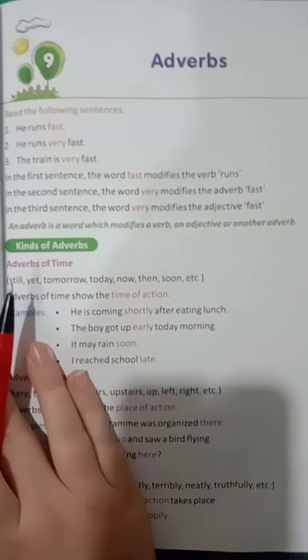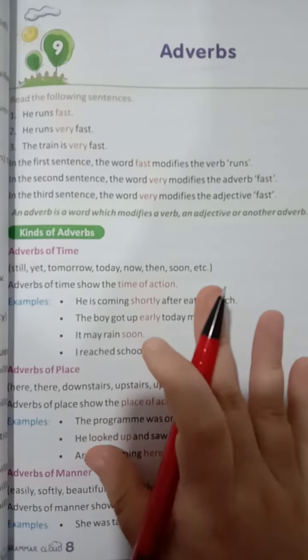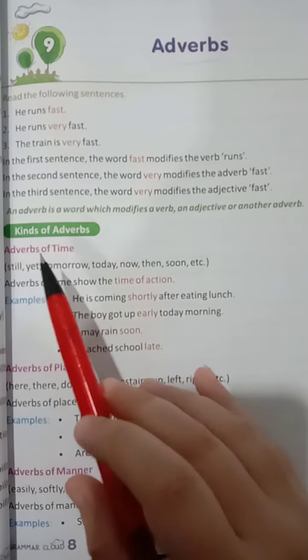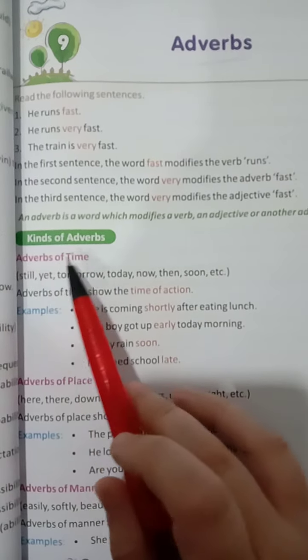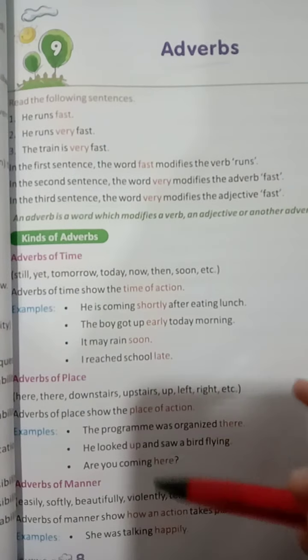I have already shared the link for the explanation part of this chapter. Kindly view that. But in this video, I'll be helping you solve the exercise. Along with that, I'll be briefing you with the topics. Kinds of adverbs. Adverbs of time. So these are the kinds of adverbs.